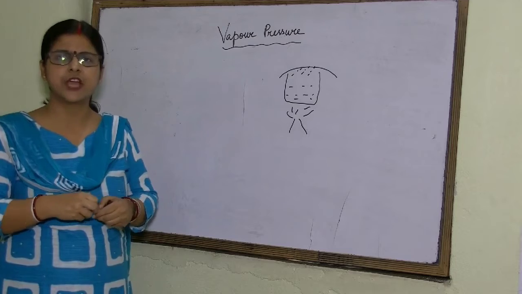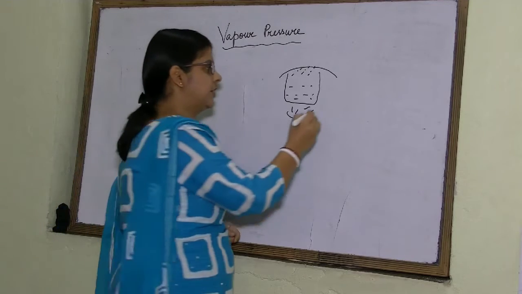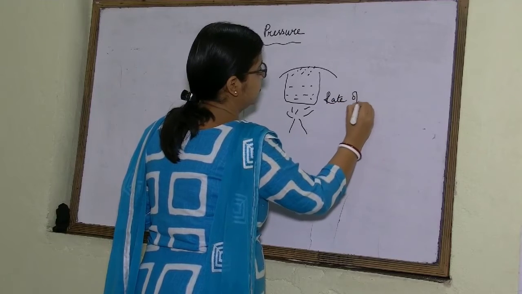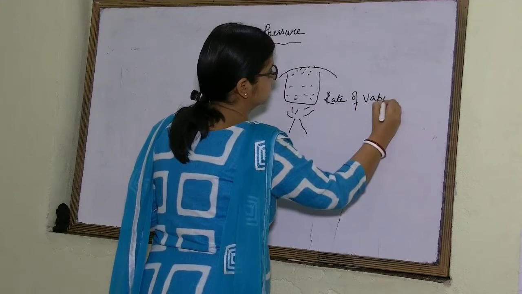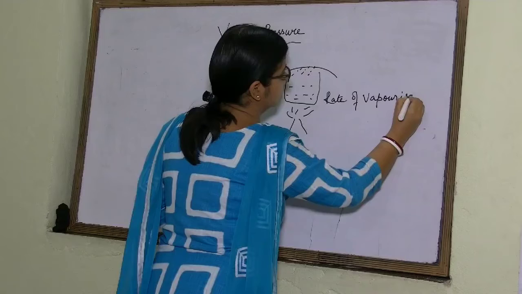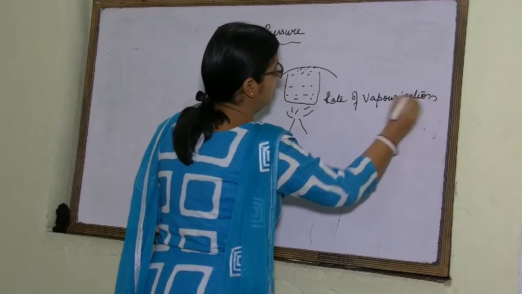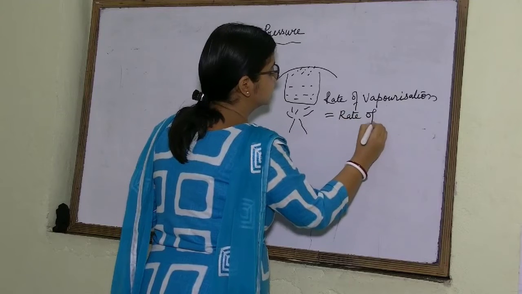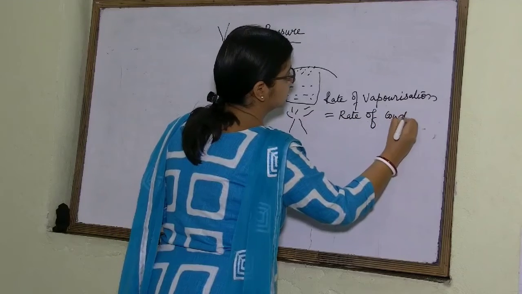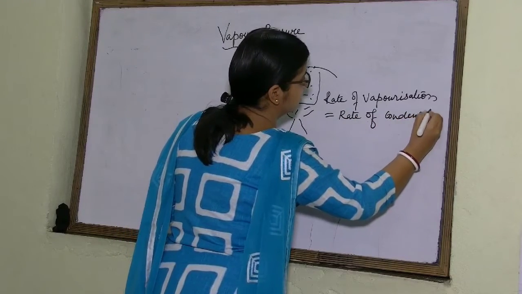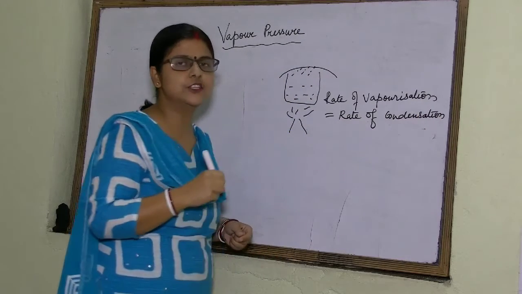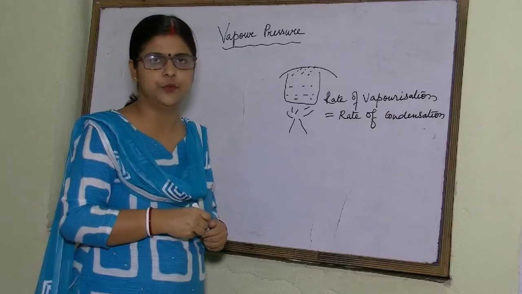And after some time, the rate of vaporization, or evaporation, you can say, will become equal to the rate of condensation. This is known as the condition of dynamic equilibrium.